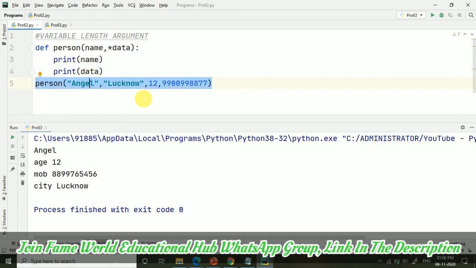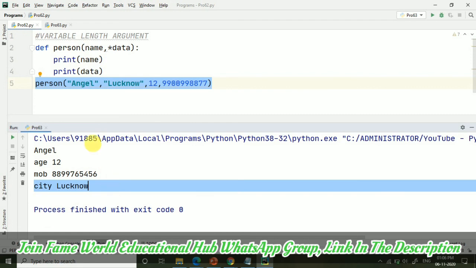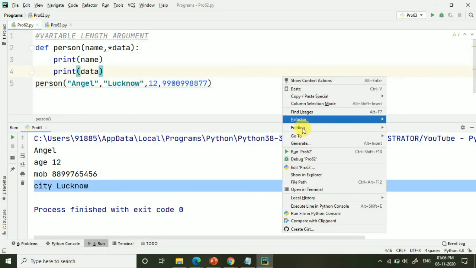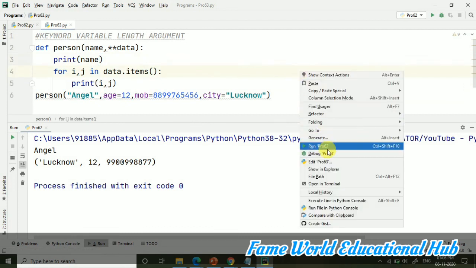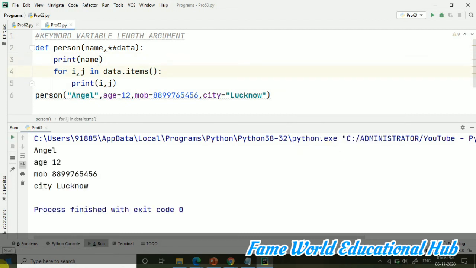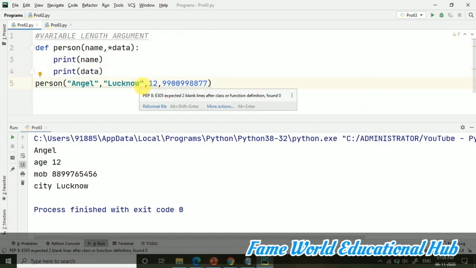Like in this particular program, what was happening? It was coming in the tuple format. So now you have to perform the looping here, and with the help of that, extract the output in this format. This is your assignment, and you have to put the output which you have worked out in the comments section. I will be going through the comments and checking it.